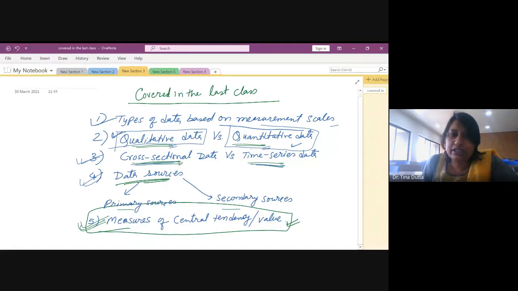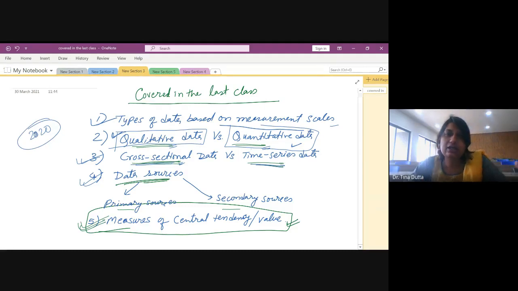Then we discussed cross-sectional data. Cross-sectional data is when the data are collected at a certain point in time. If I have collected information on the unemployment rate in the year 2020, how many people are employed, how many people are unemployed, and I calculate that unemployment rate, then it is cross-sectional data, because I have collected the data at one point in time. The data correspond to only the year 2020, right?